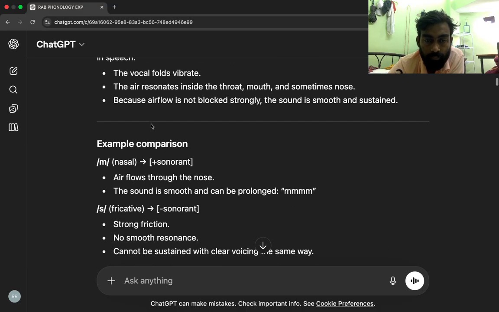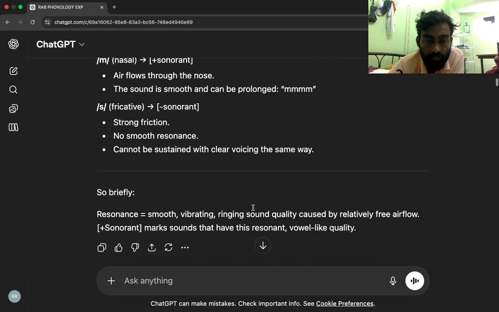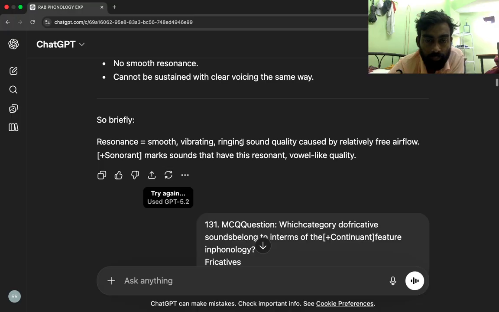Example comparison. M, nasal, plus sonorant. Air flows through the nose. The sound is smooth and can be prolonged. S, fricative, minus sonorant. Strong friction. No smooth resonance. Cannot be sustained with clear voicing the same way. So briefly, resonance equals smooth, vibrating, ringing sound quality caused by relatively free airflow. Plus sonorant marks sounds that have this resonant, vowel-like quality. Correct answer: fricatives are plus continuant.